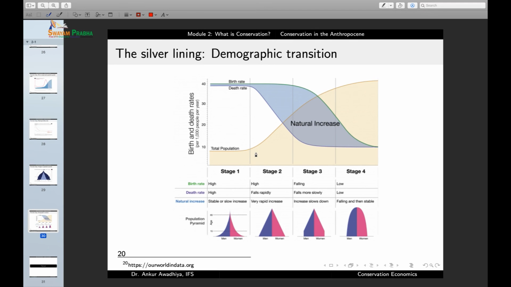Now, with this exponentially increasing population, people then start feeling that yes, this population is growing so fast that in a short period of time it will overwhelm the resources that we have. And so now the society starts to look at ways to reduce the birth rates as well. And how does society reduce the birth rates? Well, it comes up with things like contraceptives, it comes up with education, and with more and more people going out to work and being productively employed, there is less and less incentive for people to have more and more babies. Why?